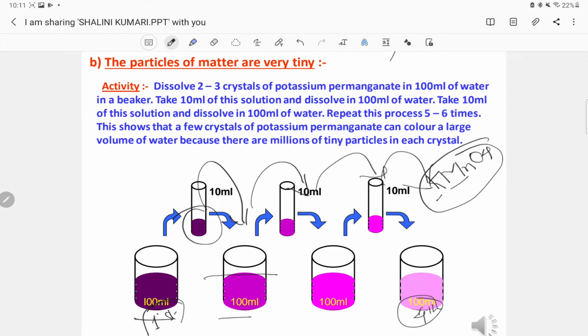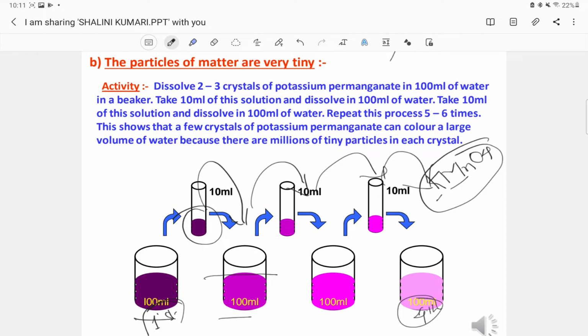What does it mean? It means that particles of matter are very tiny and there are millions of tiny particles in each crystal.